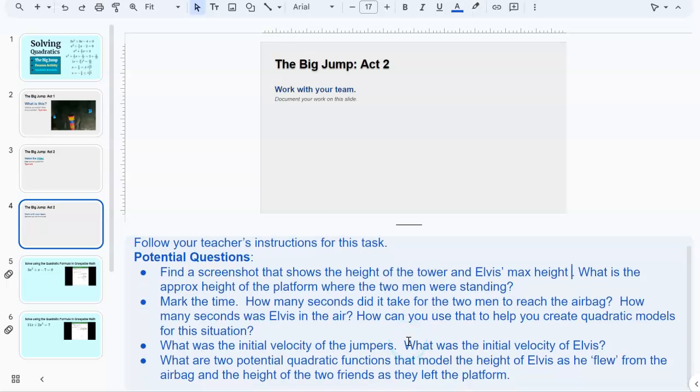So really good tasks and really practical applications of vertical motion models, and not one I've seen before. So I think this would be a fun task. You could take an entire day on this task, and considering what we're right in the middle of doing, solving equations with factoring, completing the square, and the quadratic formula, this has got to be the most grueling part of the course Algebra 1.